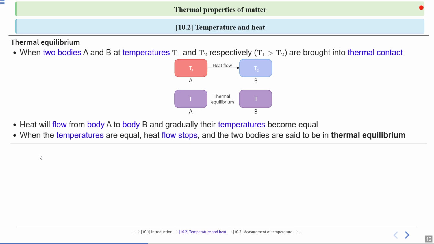So when the temperatures are equal, it means T1 is equal to T2, heat flow stops and the bodies are said to be in thermal equilibrium. So this is the important concept, thermal equilibrium. The temperatures of both body A and body B are equal. So this is the condition of thermal equilibrium.